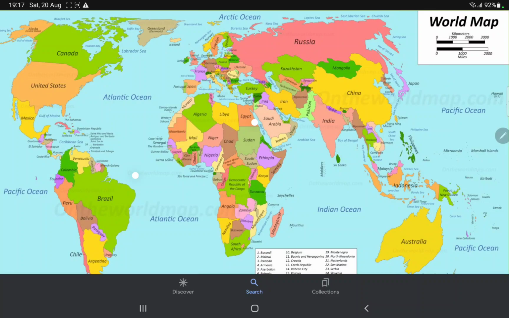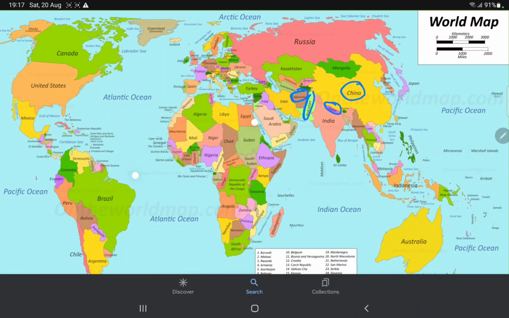Now, let us see the countries which share land boundary with India. First one, Pakistan. Second one, Afghanistan. If you just see, the small part comes and touches India. That's why Afghanistan also shares a land boundary with India. Third one, China.